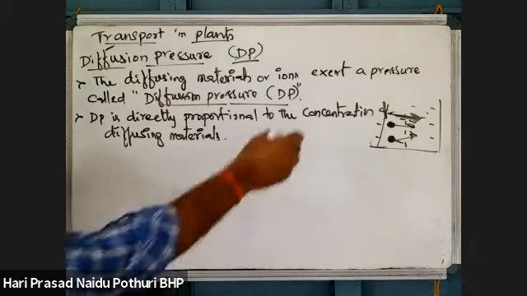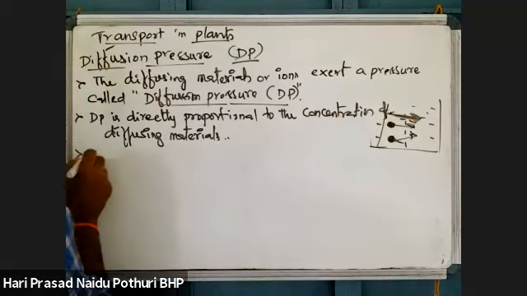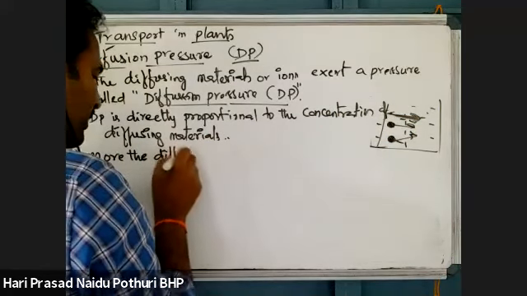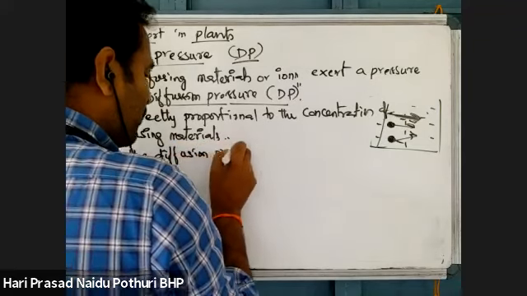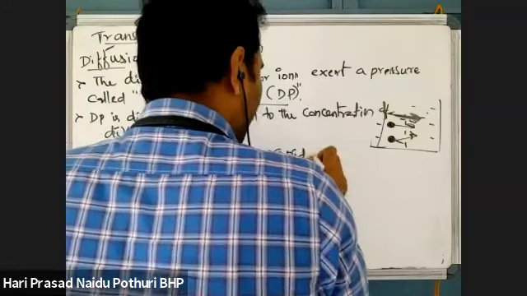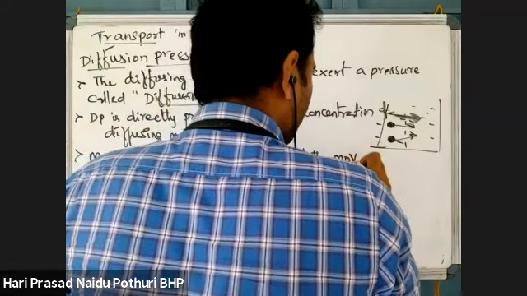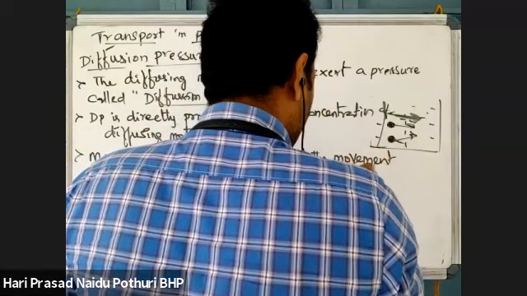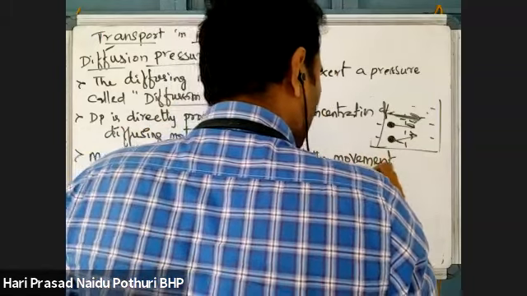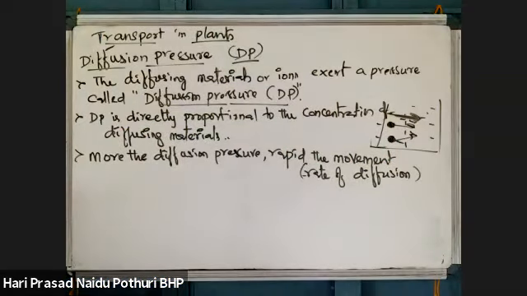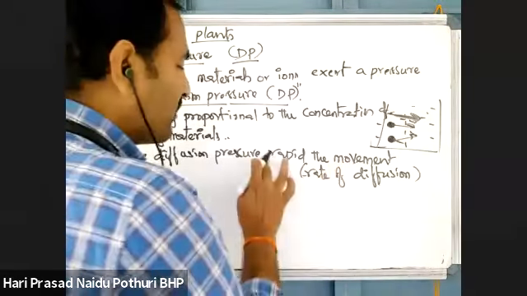Then the diffusion pressure leads to rapid movement. If diffusion pressure is more, then the rate of diffusion is more; the movement is more.